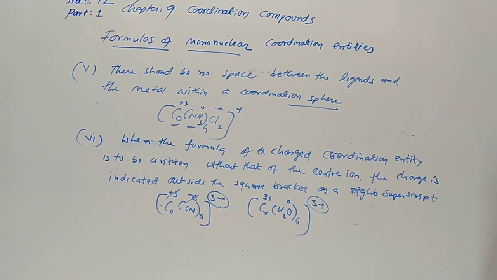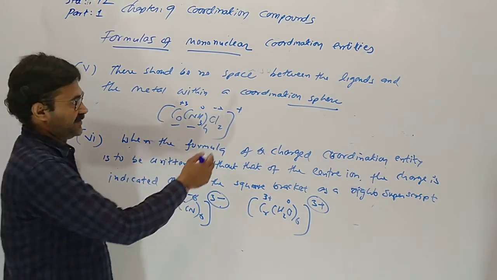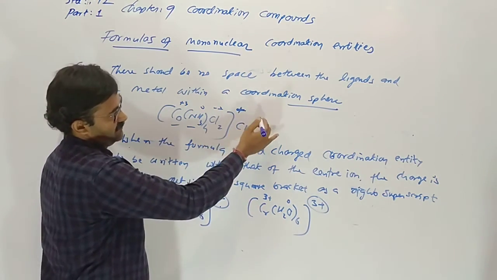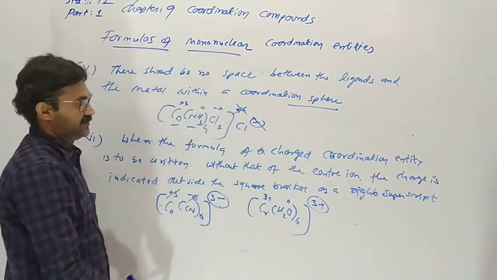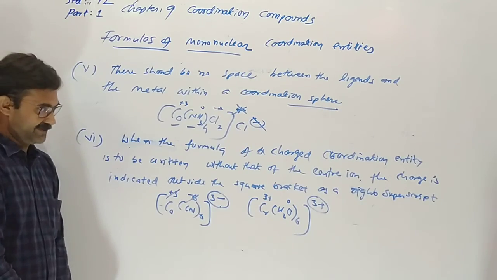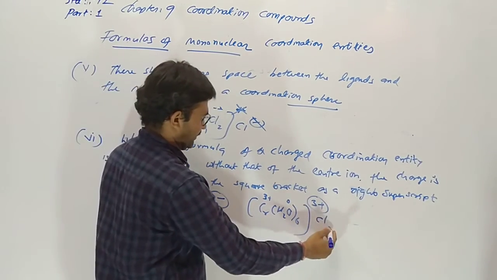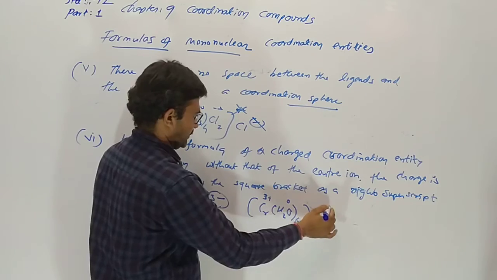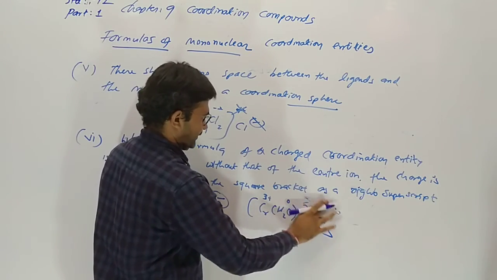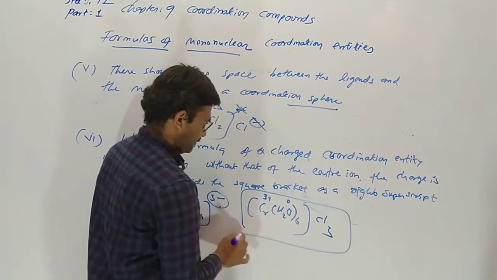And when a counter ion is present, there is no need to write a charge. Suppose 3 chloride is present, so no need to write a charge. This is balanced.